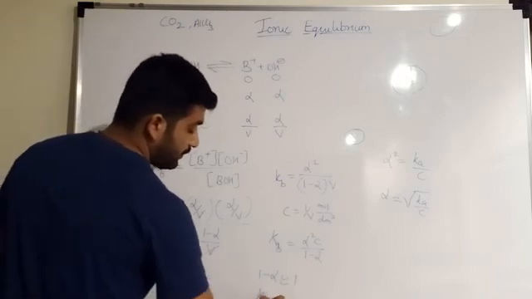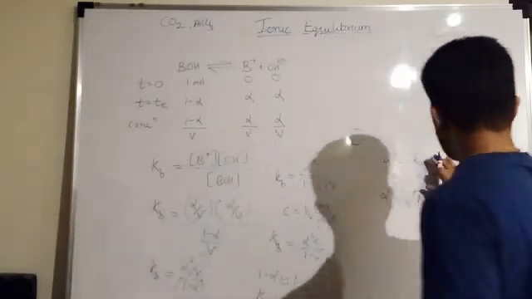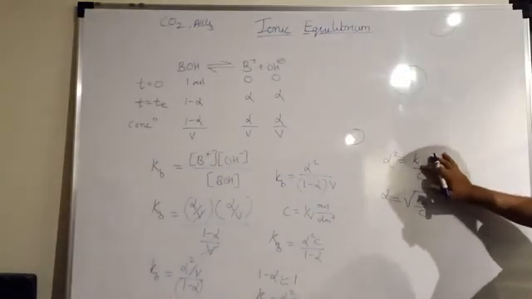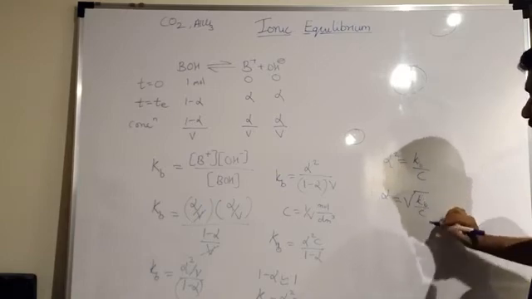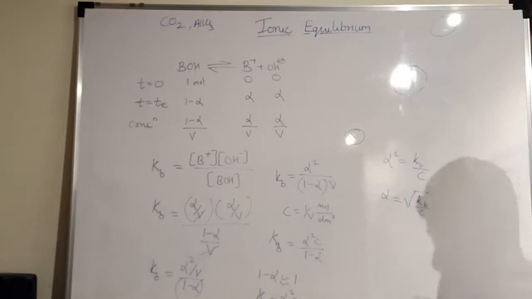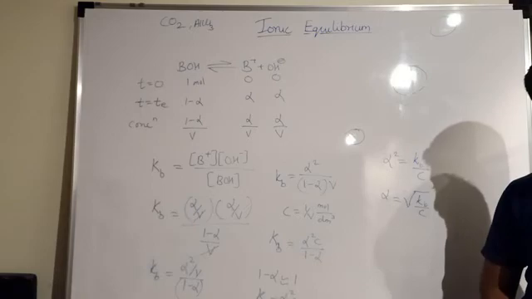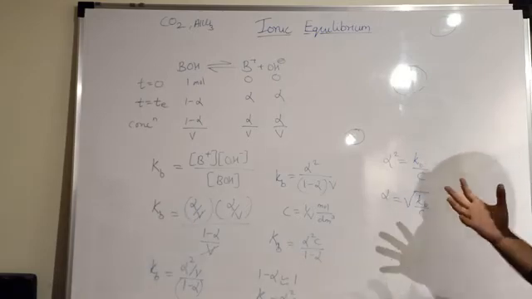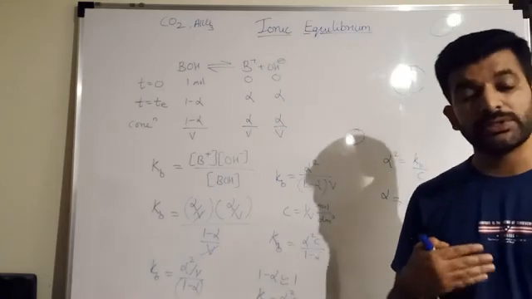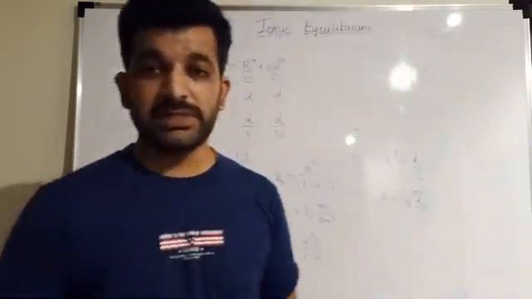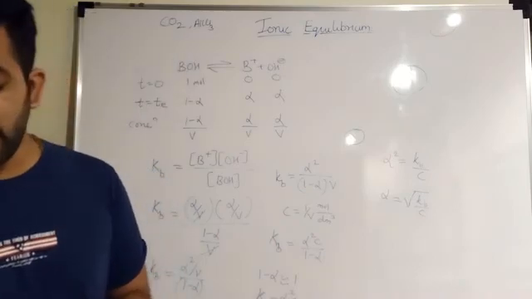So Kb will be equal to alpha square C, where instead of Ka we write Kb here, and also here. In this way the same formula and the same derivation is given for acids and bases. I hope you have understood what we have covered today. This was Ostwald's dilution law, and there are a few examples. In the next video we will go through the examples and then see the next part.